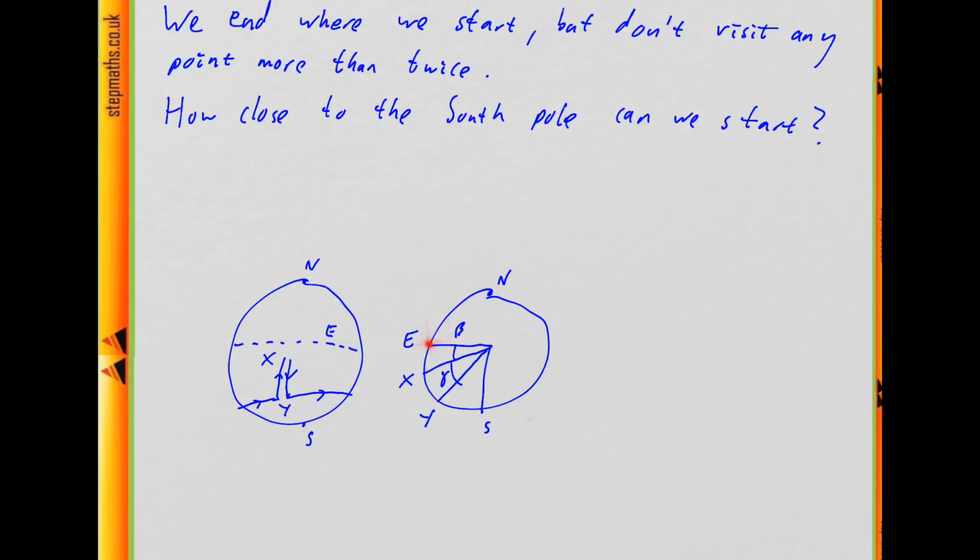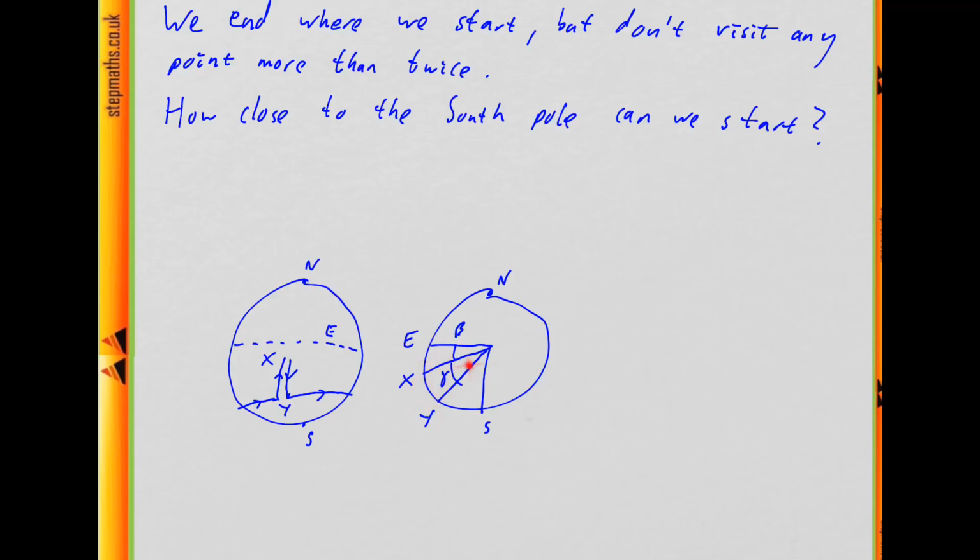So if E's on the equator, I'm trying to start at X, go to Y, and then do a loop like this, get back to Y and go up to X again. And I'm looking at the angles here between the radii to these points, because we're looking effectively now at distances along a circle. So as long as we work in terms of radians, it's easiest to think about angles, as we'll discuss in a second.